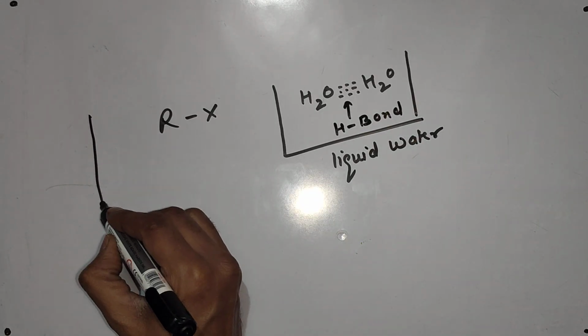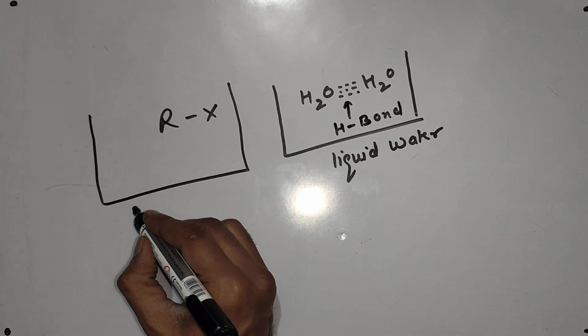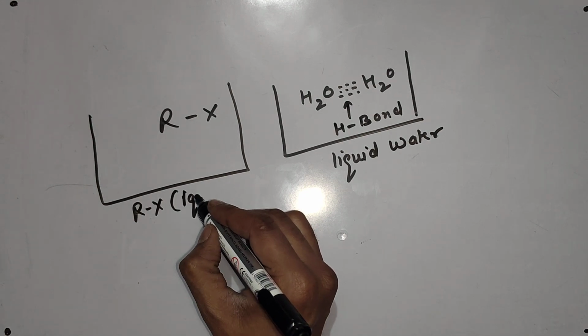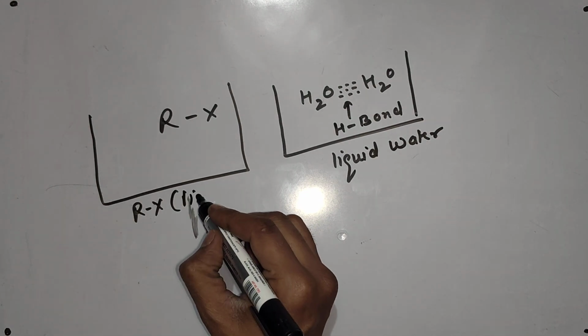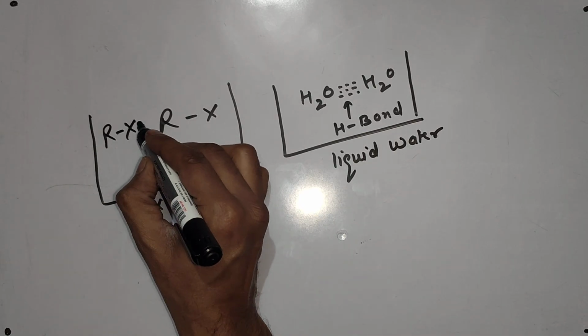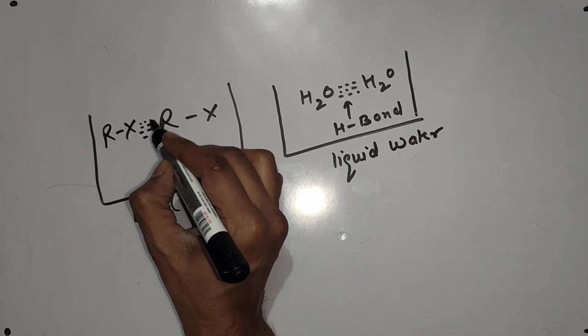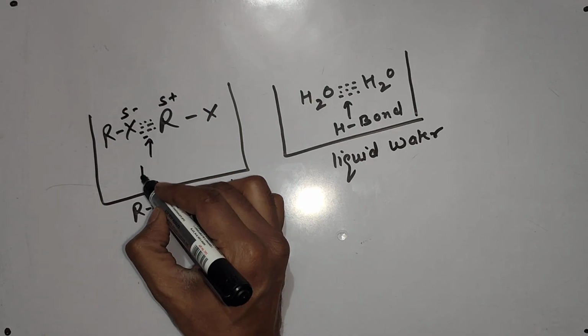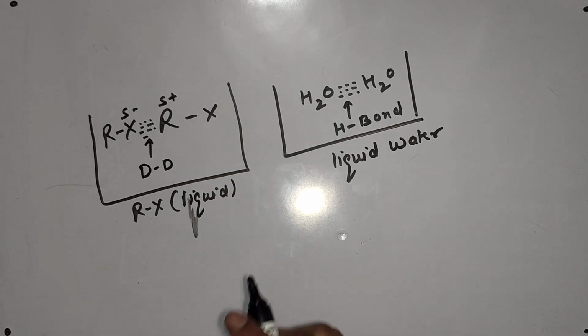Similarly, Rx, the haloalkane liquid, will also have a force of attraction: X negative, R positive, dipole-dipole interaction.